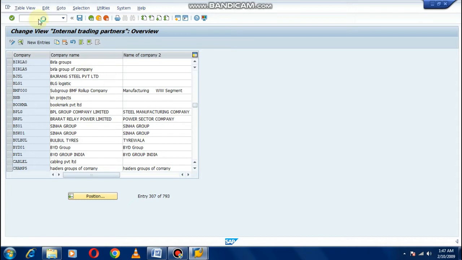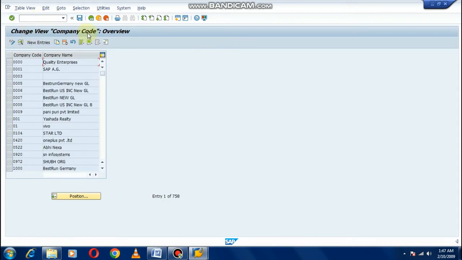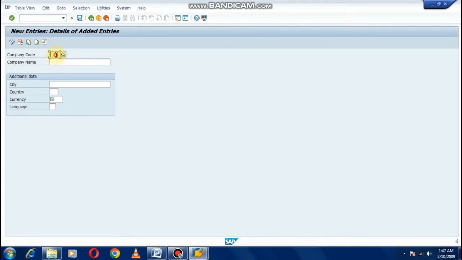OX02. Then you come to the screen Company Code, Change View, create company code. If you want to create a company code, then click on new entries. Company code is BIR0. Company name Birla Cements. City Mumbai.